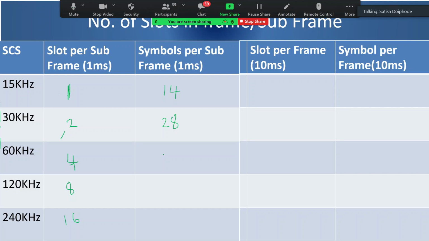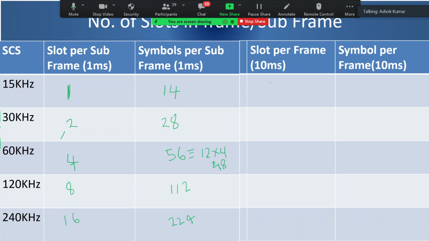Then 56, because you have 4 slots, each with 14. Either 56 or 12 into 4, which is 48, depending on the usage of 60 kilohertz. Then 120 kilohertz, 112. And then 224. Very right, everyone is correct.